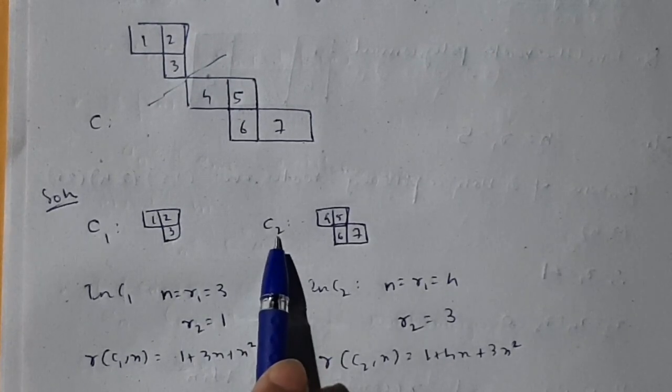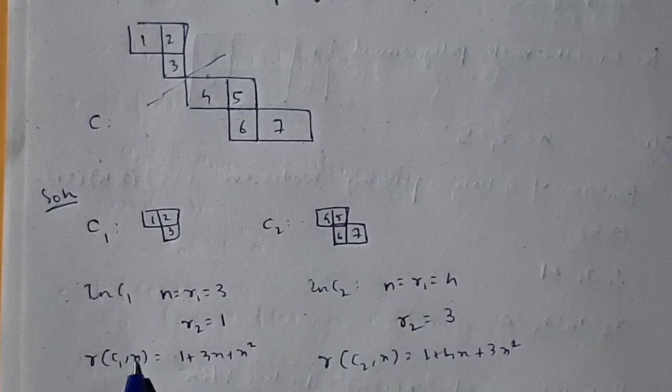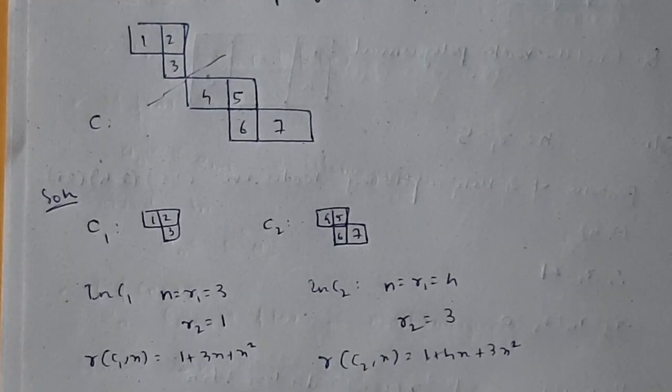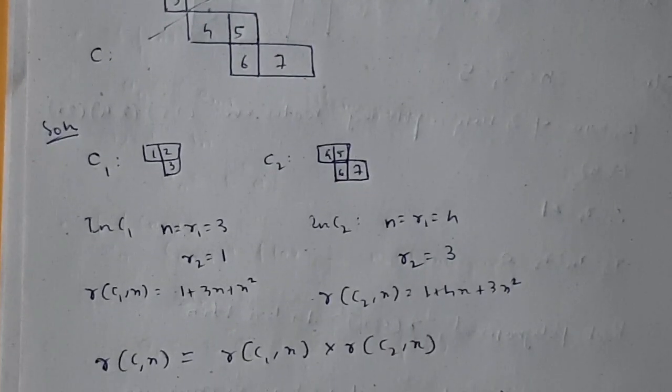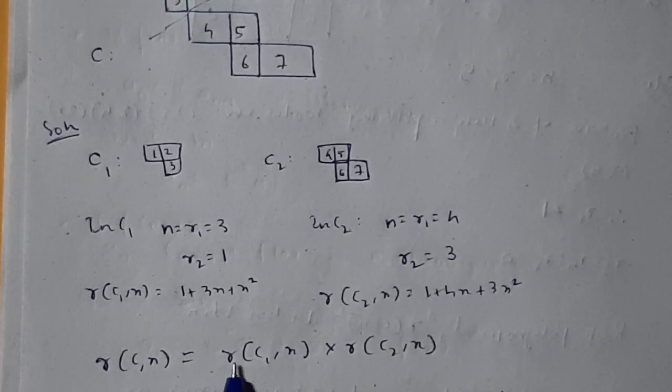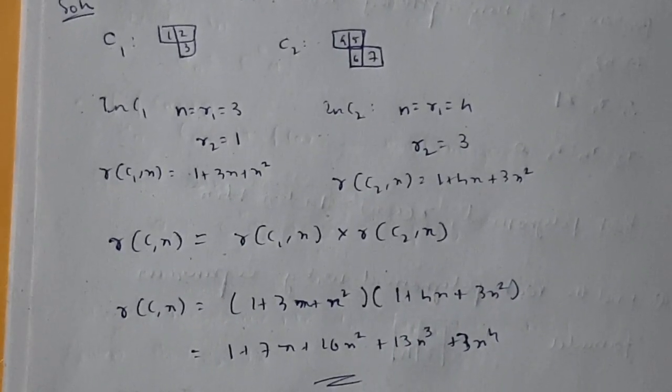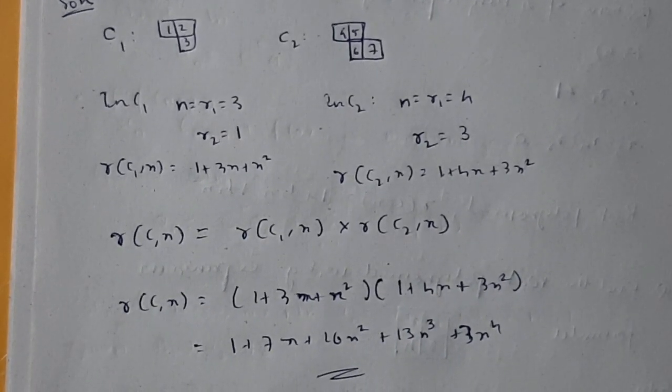Like that, similarly for C2 also you find it, and find C1x and C2x. After you find R of C1x and R of C2x, what you need to do, this is the formula: R of C comma x is equal to C1x into C2x, okay. That's the same formula, substitute it and simplify, you will get R of C comma x.